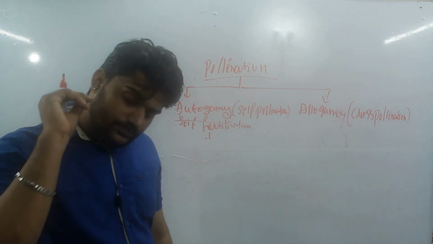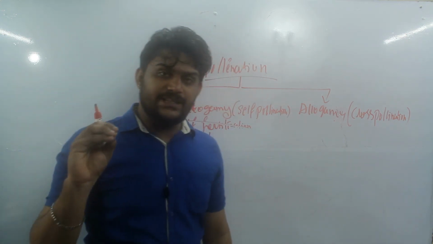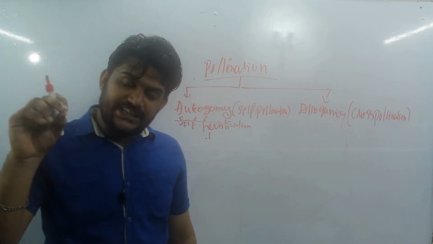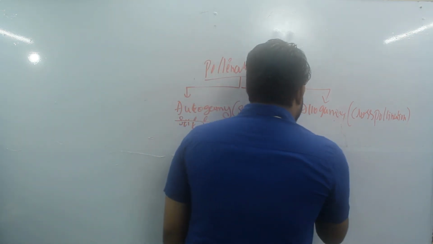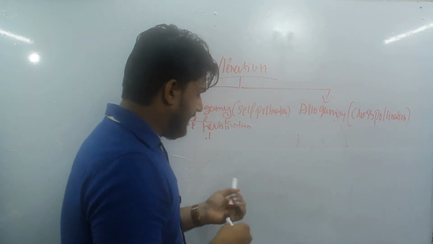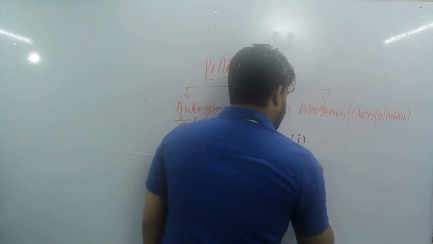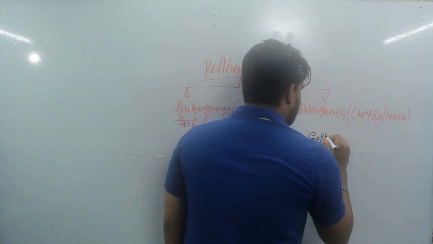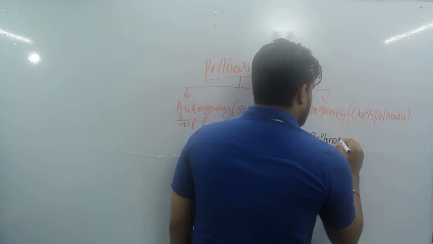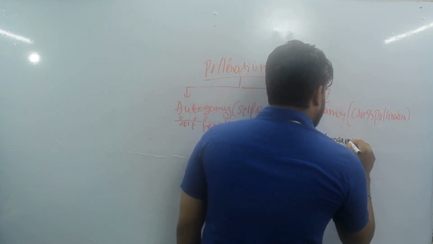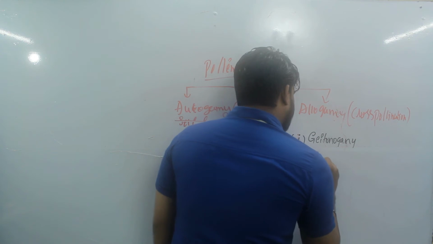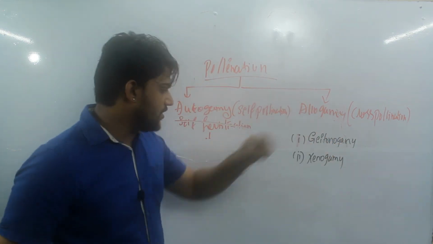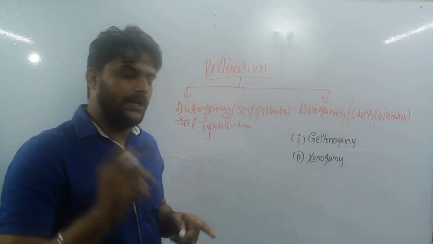One is geitonogamy, and the second one is xenogamy. So most flowers come under this cross pollination.